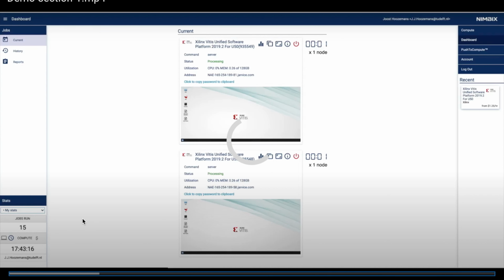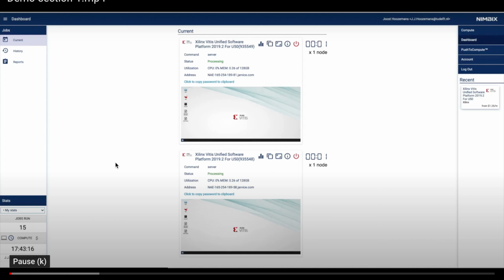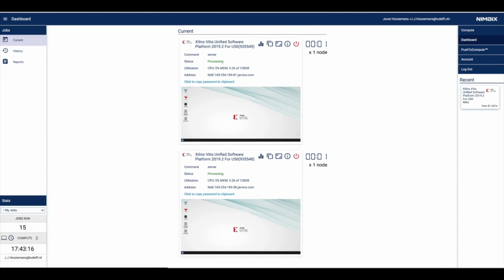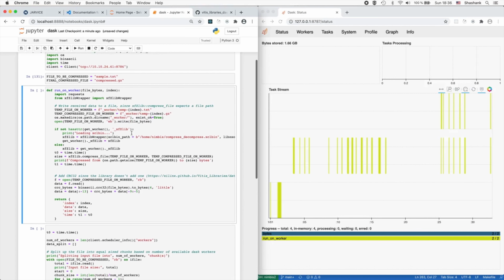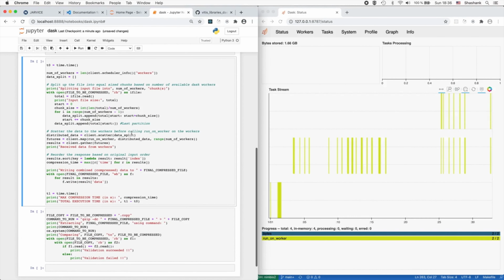This is a video which shows how we used Python to scale data compression to two U50 FPGAs. The FPGAs were provisioned from the Nimbix cloud, and the FPGA kernel was built using Vitis libraries. On the left half, we see a Python notebook, which is responsible for coordinating the entire process. Here, we define the remote method which will be executed on the FPGA connected hosts. This method essentially calls underlying Python drivers to communicate with the FPGA.